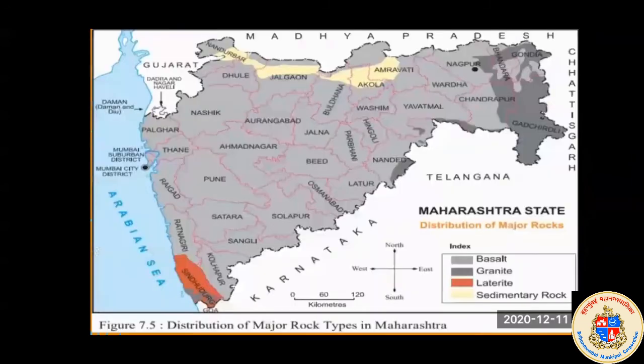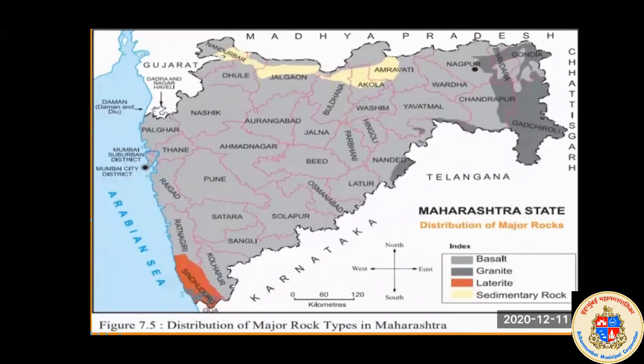Now all of you will see your textbook page number 43 and figure 7.2. Here, the distribution of major rocks is given for the Maharashtra state. We are living in Maharashtra state, right? So we will see the distribution of major rocks in the Maharashtra state.